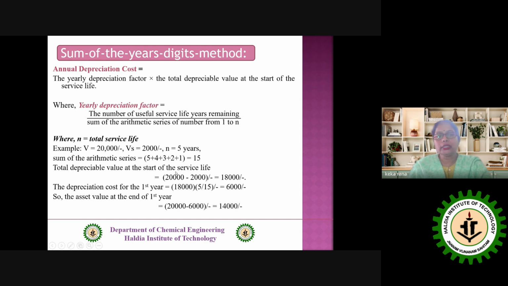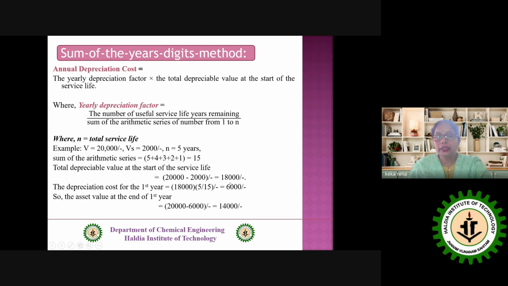Because the depreciable amount is assumed at the beginning of every year, what is the depreciation cost for the first year? At the beginning of the first year, we have to assume, the number of useful service life years remaining is how much? If we have n equal to 5, it is 5. That means 18,000 times 5 by 15, that is equal to 6,000. Now this 6,000 is the depreciation cost for the first year.